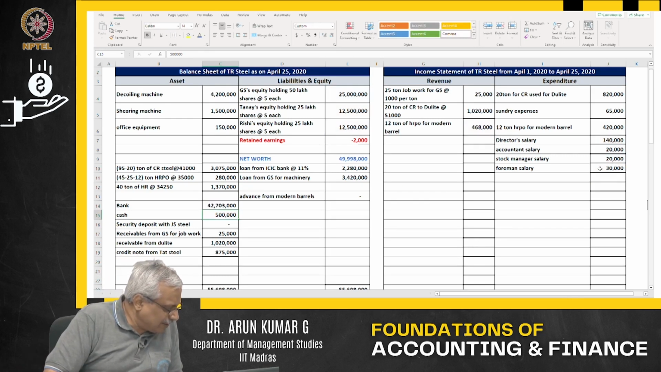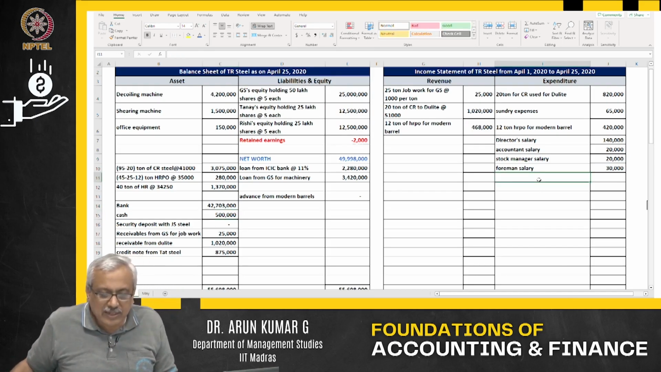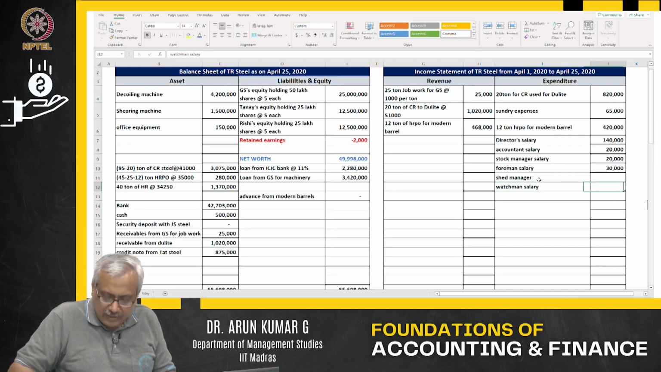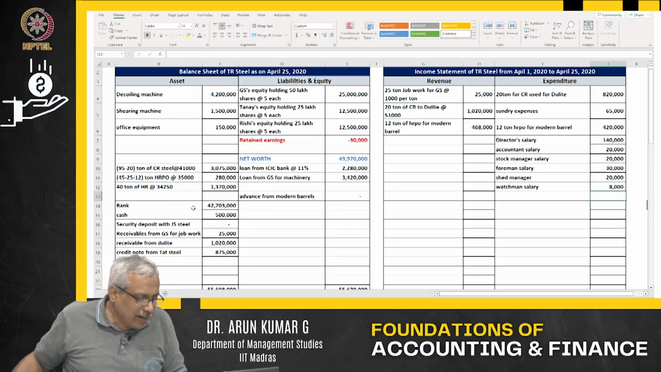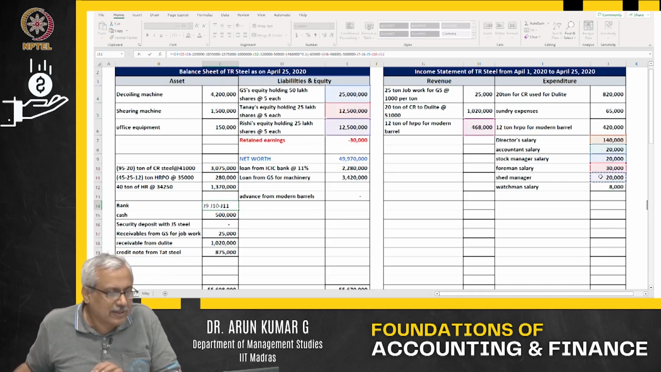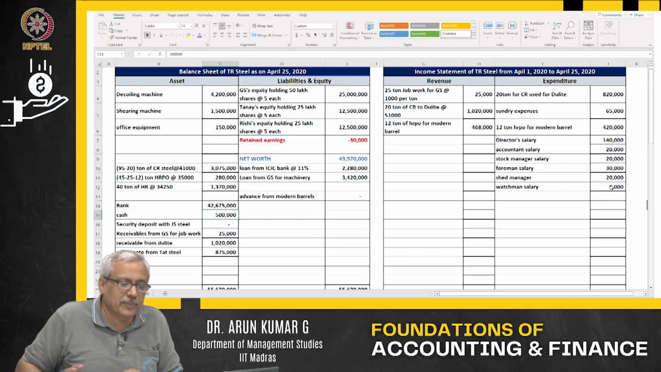A shed manager with a monthly salary of 20,000 and watchman salary is set at 8,000. Shed manager at 20,000, watchman at about 8,000. And then what happens? My bank balance further goes down, because obviously when I pay salary, the cash balance goes down in this particular case.